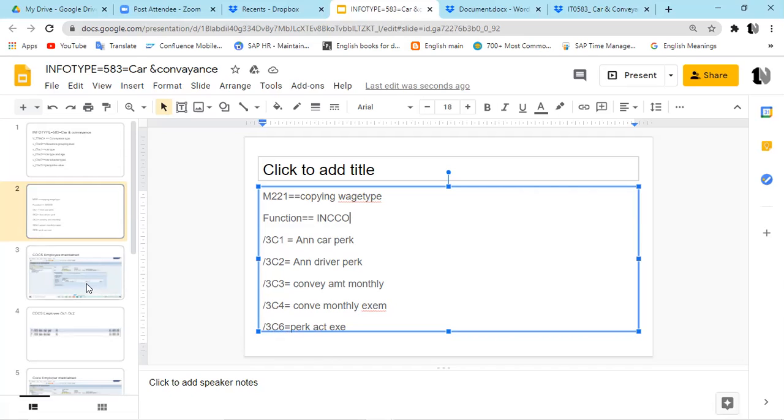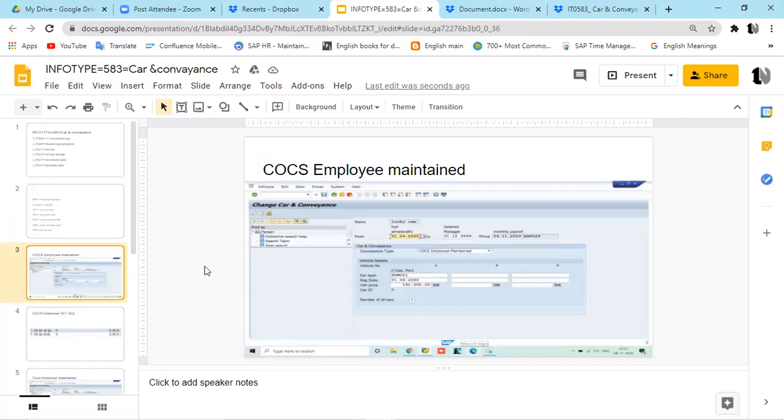Okay. And these are the different secondary wage types which will be generated after running the payroll, if you're having any car and conveyance. And this /3C series will be generated. That is fine. Now you just show me the screenshot which you have taken. This is conceptually you have prepared it properly.